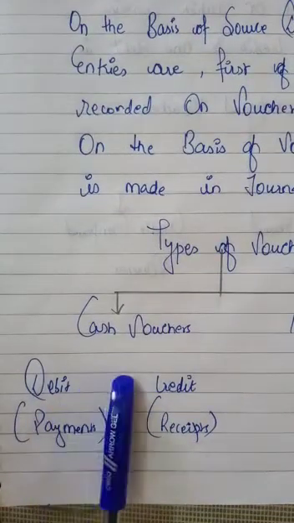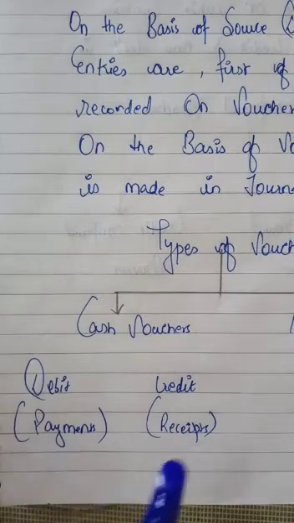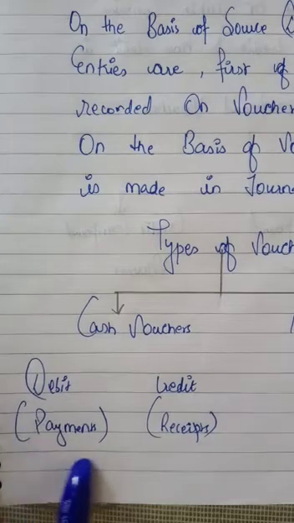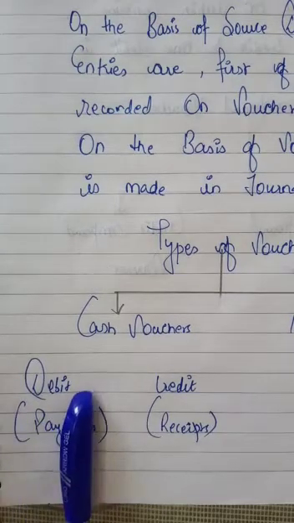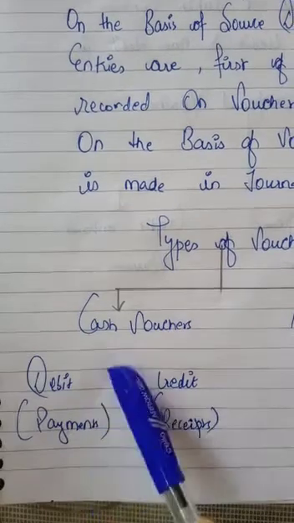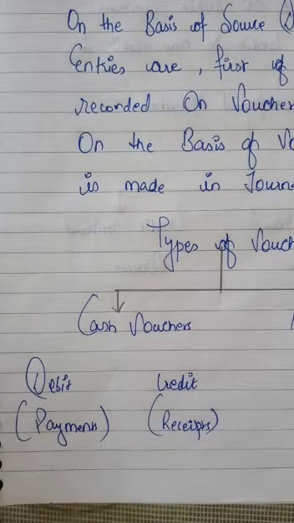For all the cash transactions, means for cash purchase and cash sale, we prepare cash vouchers. Cash vouchers are of two types, debit voucher and credit voucher. For recording all the payments, we prepare debit voucher. For example, for cash payment of expenses like salary and rent, for cash purchase of goods, for cash purchase of investment, for cash purchase of assets, for cash payment to creditors, for cash depositing into bank. Means for any of the payments we prepare debit voucher.